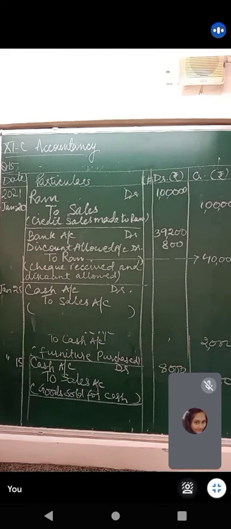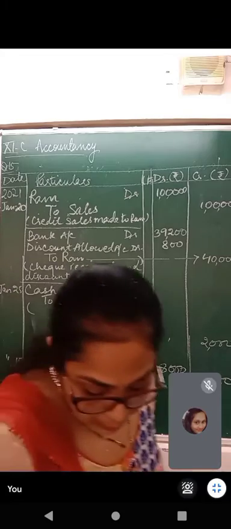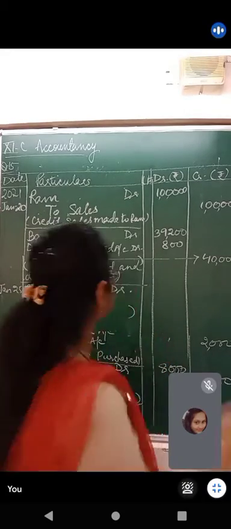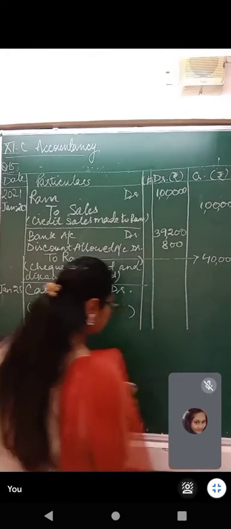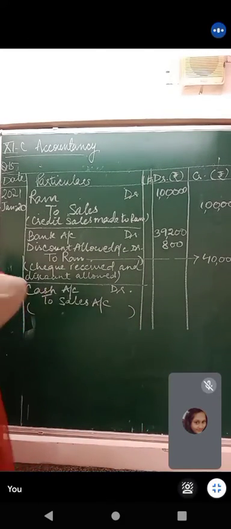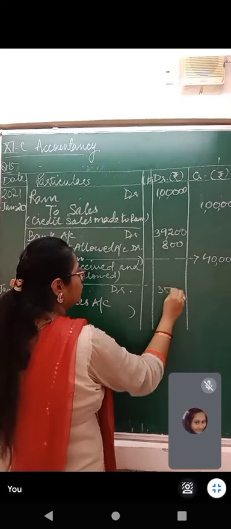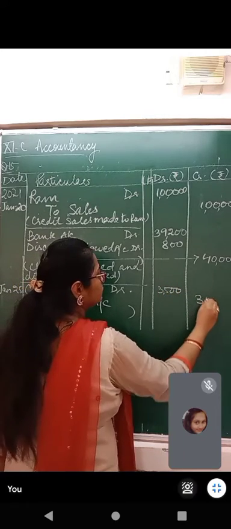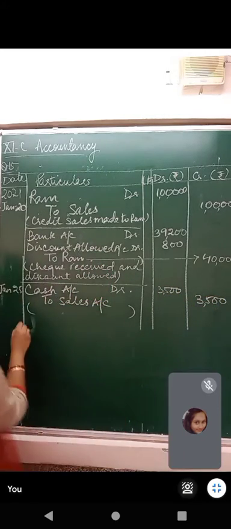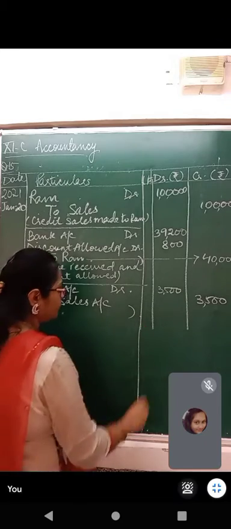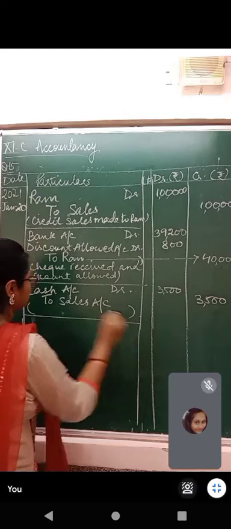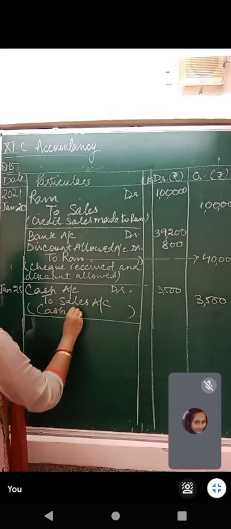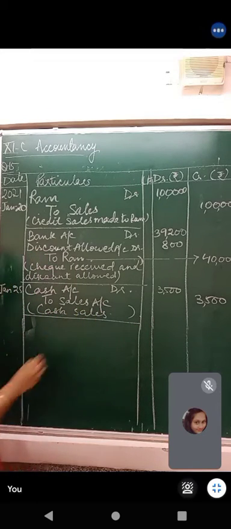Cash sales made. How much is the amount? 3,500. Next. Cash sales made, or goods sold for cash.